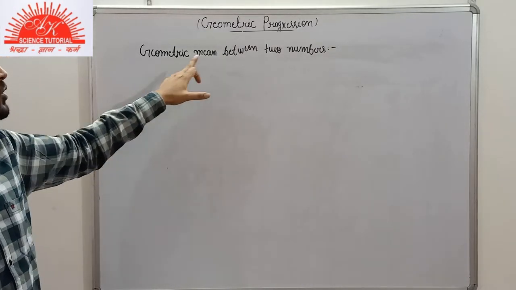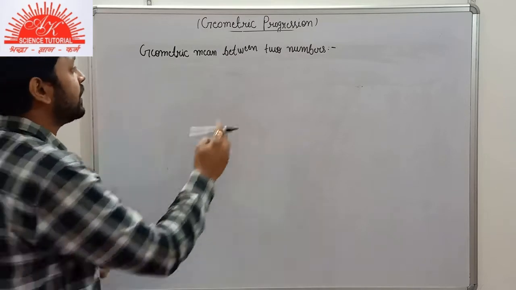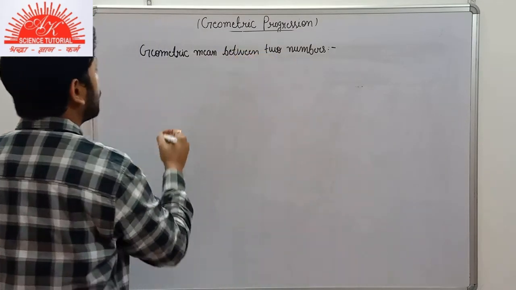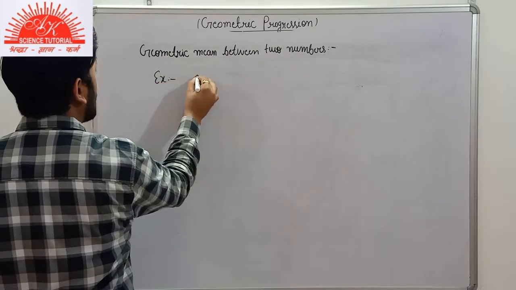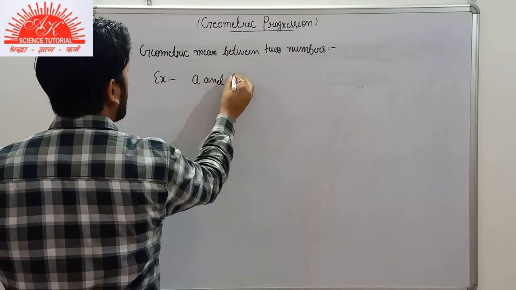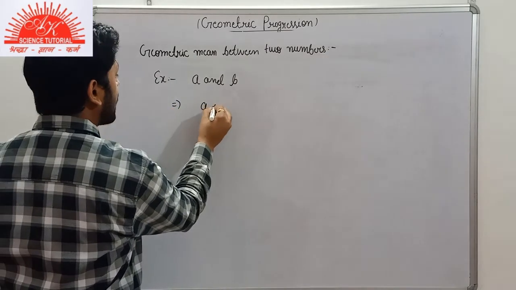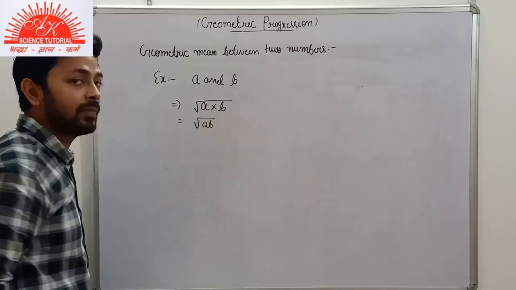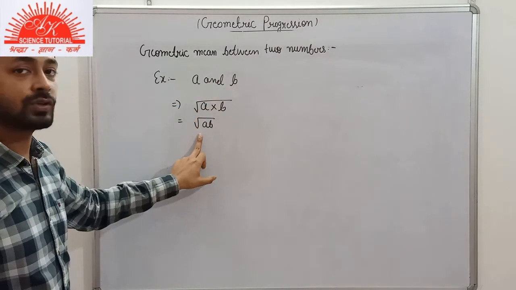But for finding the geometric mean between two numbers, suppose the two numbers are A and B, we will directly multiply these numbers and take the root of it. So the geometric mean between these two numbers is root AB.